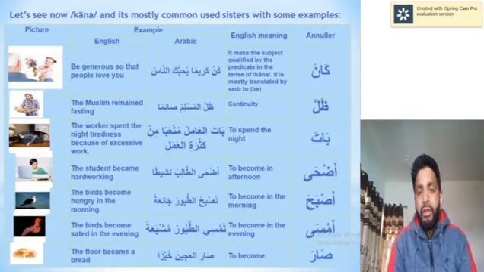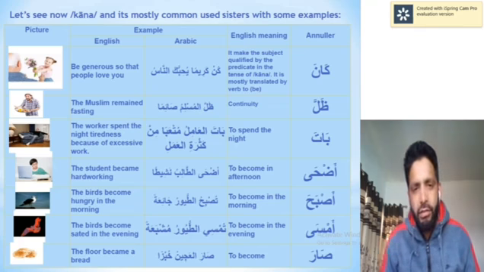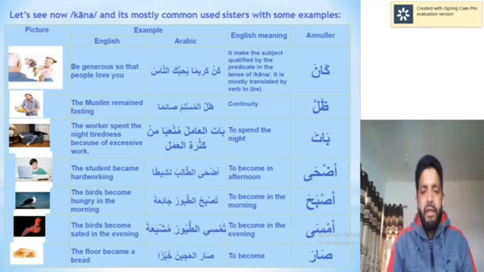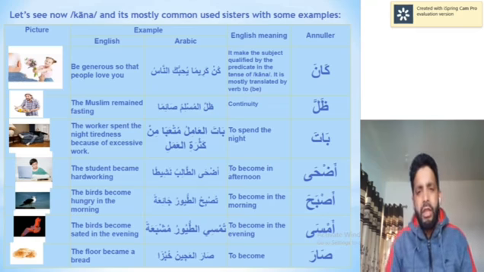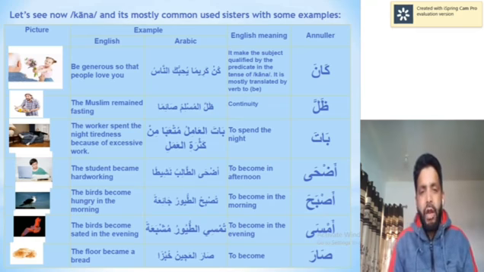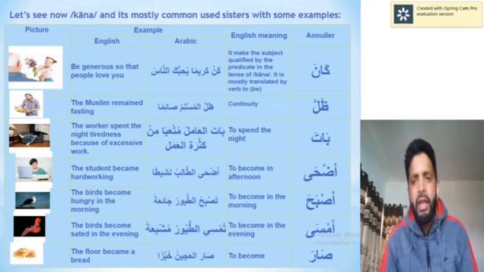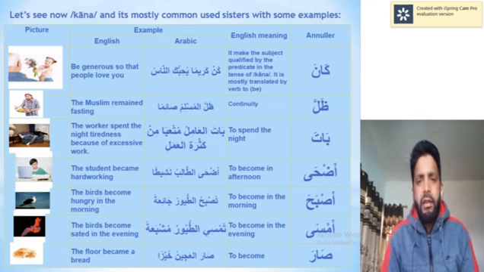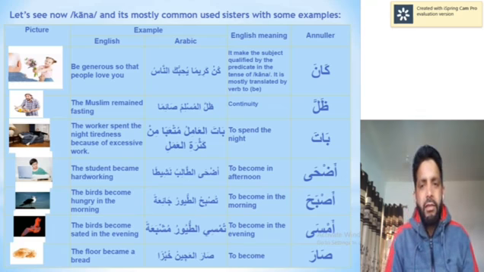Now let us see kana and its sisters and how they are used. Here is a column: kana, zalla, bata, azha, asbaha, amsa, sara. There are some more sisters. You may call them sister set, because they have some different meaning, but they are least used in Arabic. So we just collected only those sisters which are very important for you and which are in your syllabus. So first is kana. We have discussed many things about kana.